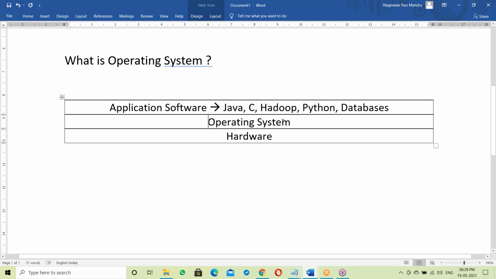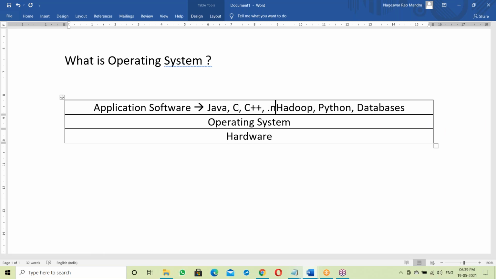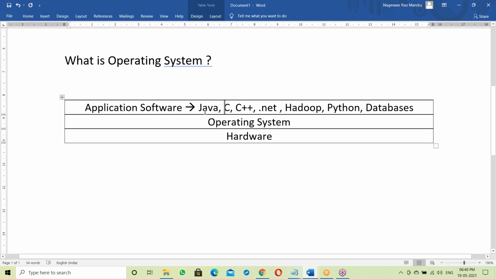On top of hardware, there is an OS. On top of OS, there is application software. All these programs, Java program or C program, maybe C++, maybe .NET, are running on top of OS. Every program has to run on top of OS.